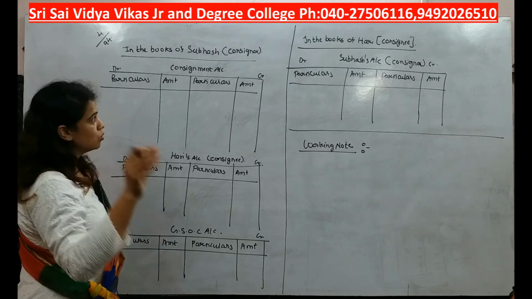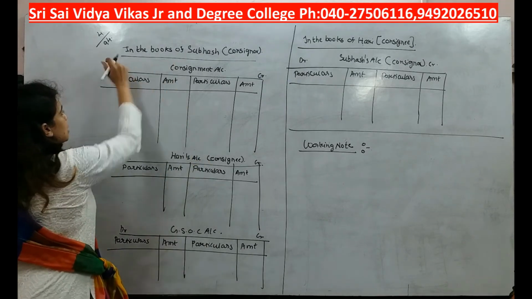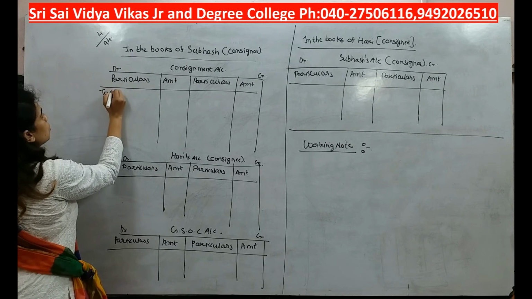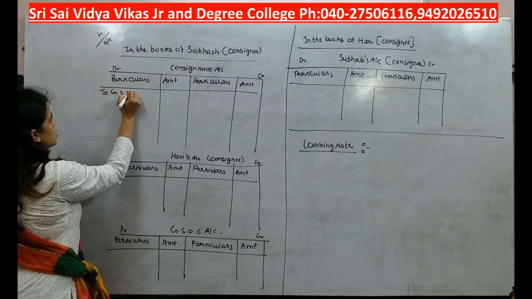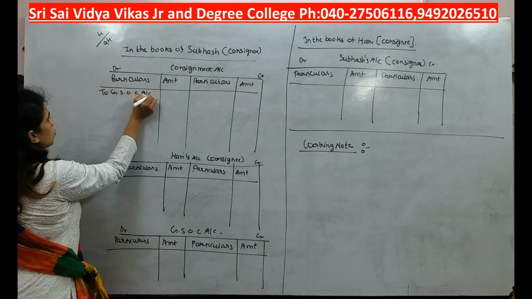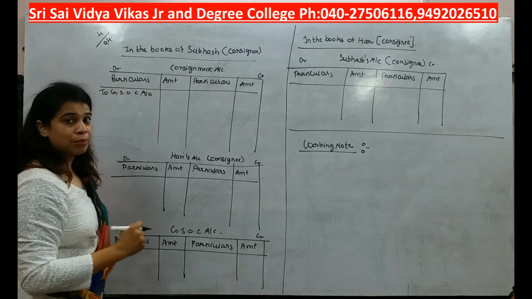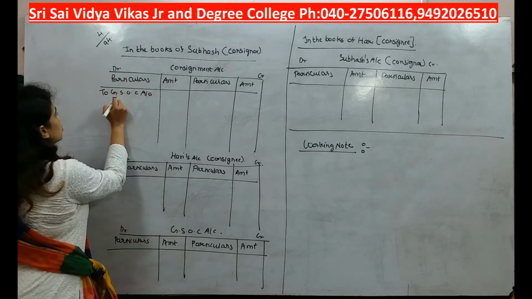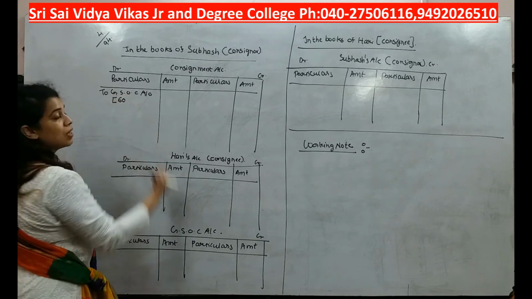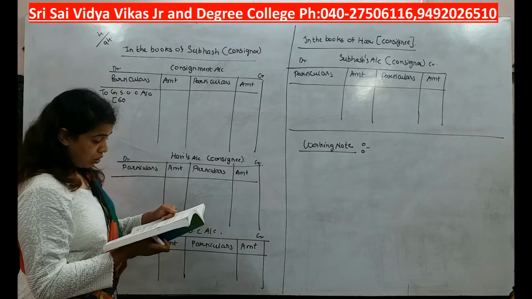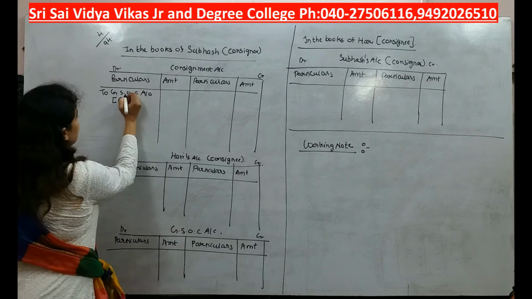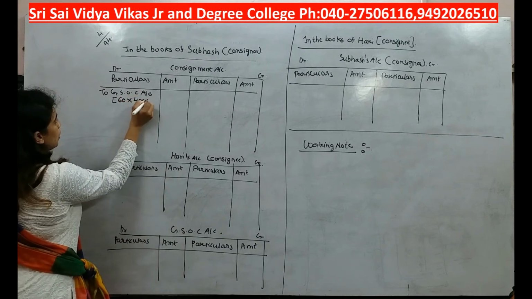We are sending goods. So, first entry will be consignment account debit to GSOC account, to goods sent on consignment. What is the price of the goods? See, 60 boxes we are sending. Okay, at how much rupees? 400 each. So we will multiply this.